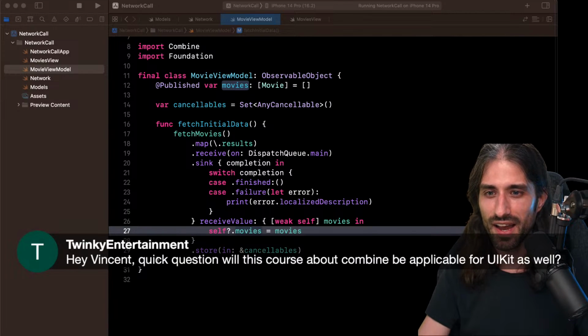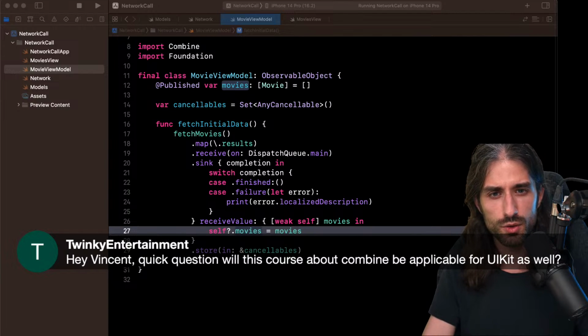Another question: Hey Vincent, quick question. Will this course about Combine be applicable for UIKit as well? Yes, you can use it for UIKit as well. The only difference is that you will not have the assign operator I'm about to show you, you won't have it, but it works for UIKit.